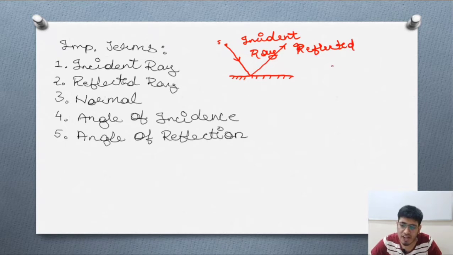So I think the reflected ray is clear to you. The incident ray was coming from the source and the reflected ray is getting reflected from the surface of another medium and it is changing its direction. This is known as the reflected ray.